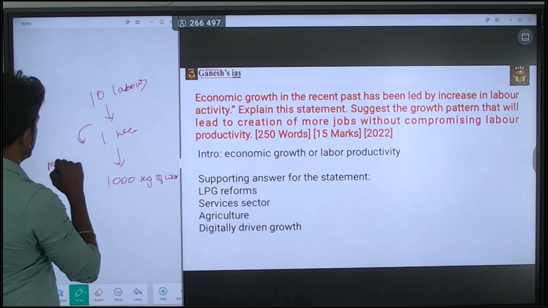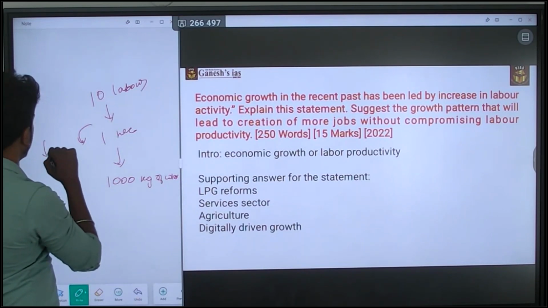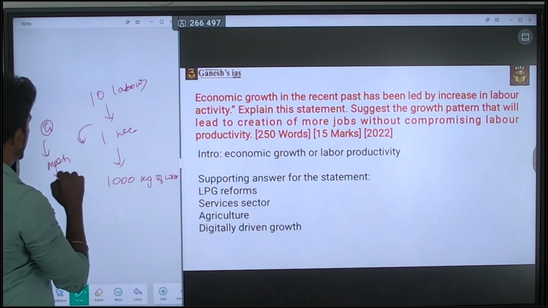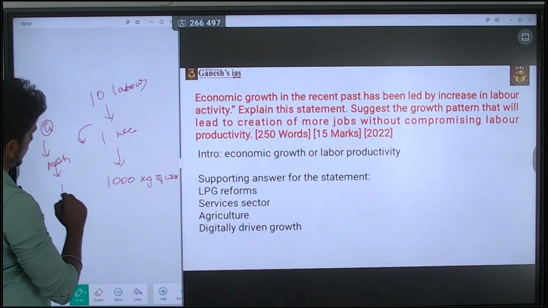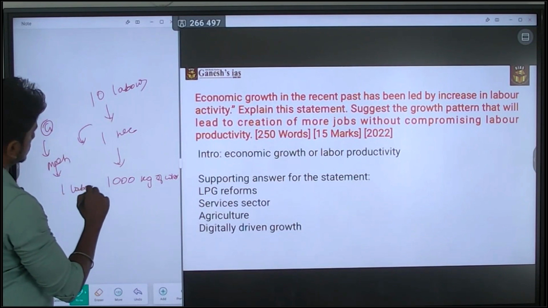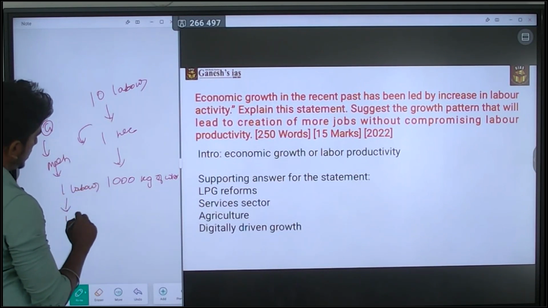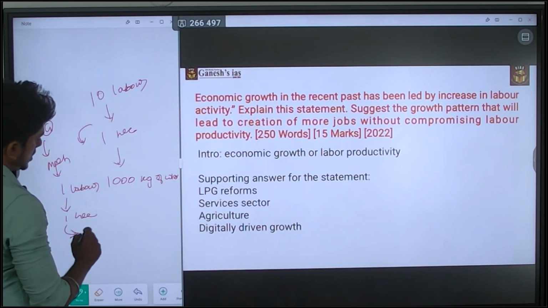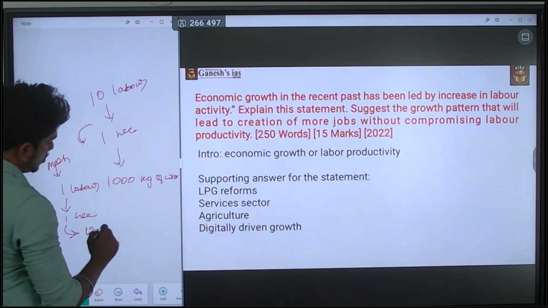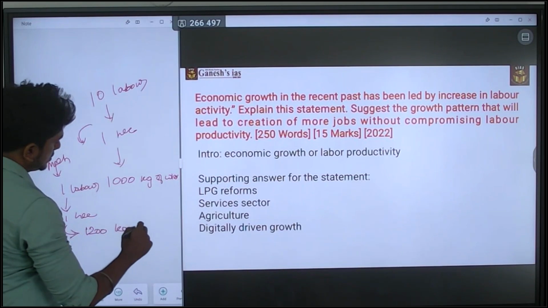Due to the effect of the globalization, the mechanization of the agriculture increased. One labor in 1 hectare of land increases the outcome to 1200 kgs of wheat.